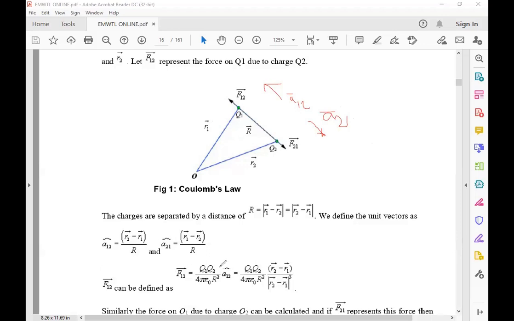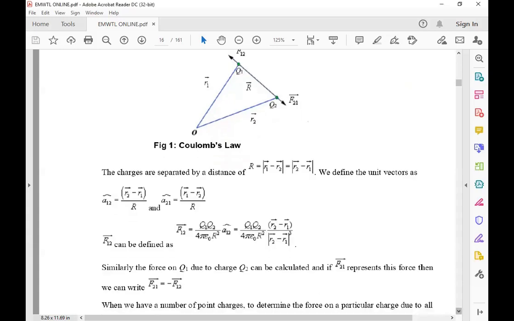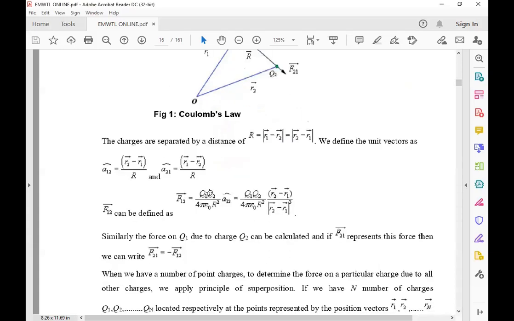And the force F12 bar is Q1 Q2 by 4 pi epsilon naught R square, and it is a vector, so it has the unit vector A12 bar, which is R2 bar minus R1 bar by the magnitude of the distance, R2 minus R1.